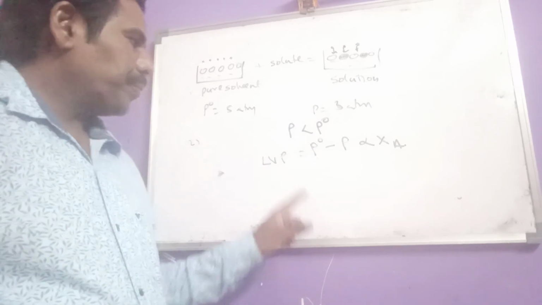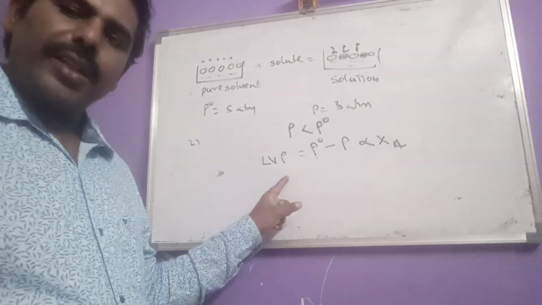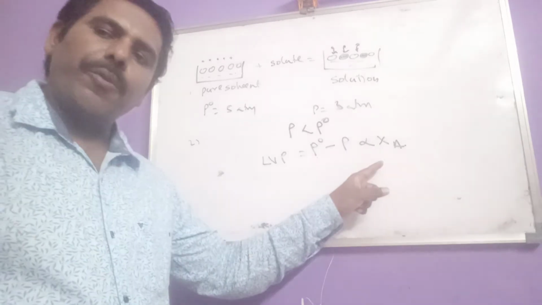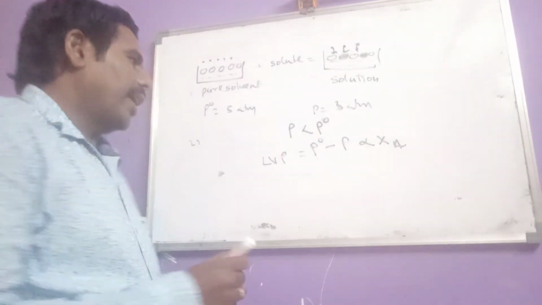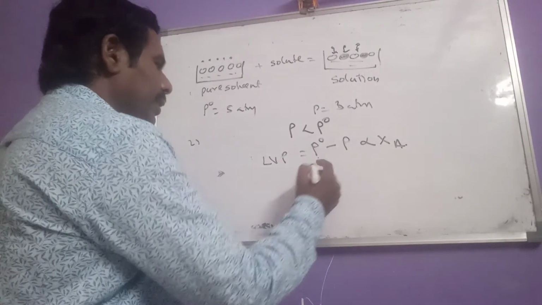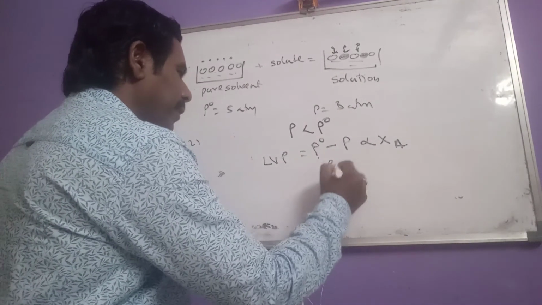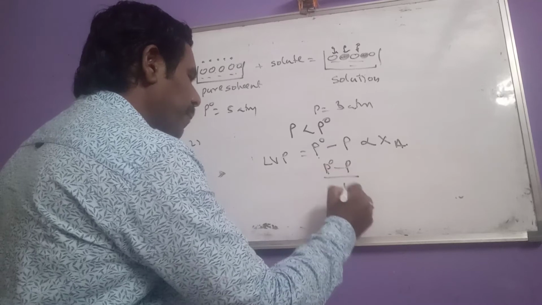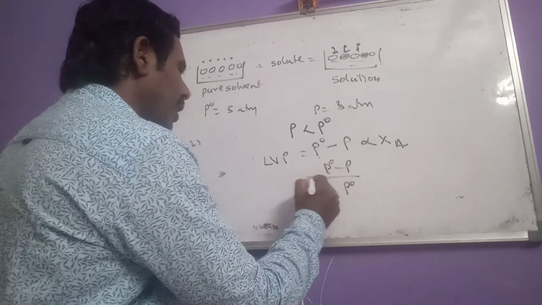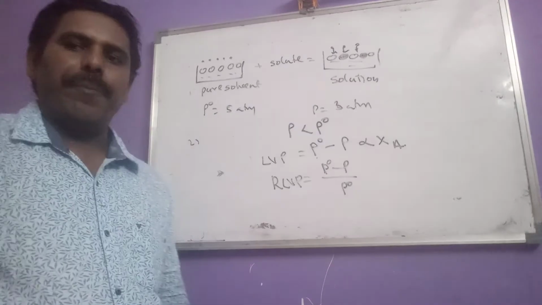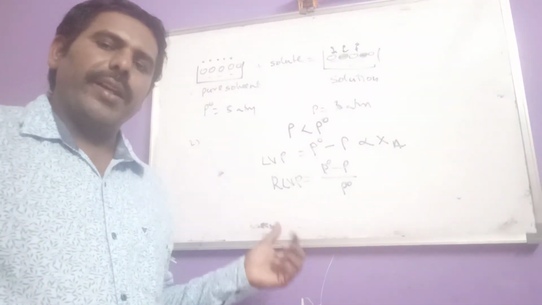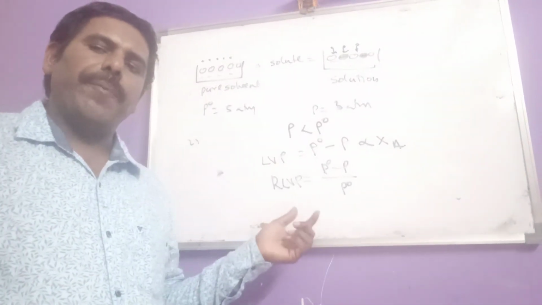So lowering of vapor pressure is directly proportional to the mole fraction of solute. And the ratio between the lowering of vapor pressure and the pure solvent vapor pressure is known as RLVP, the relative lowering of vapor pressure.